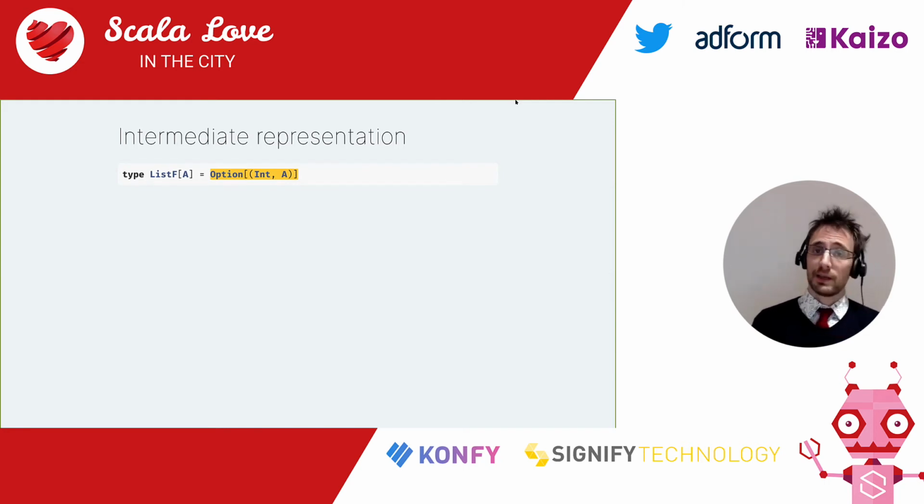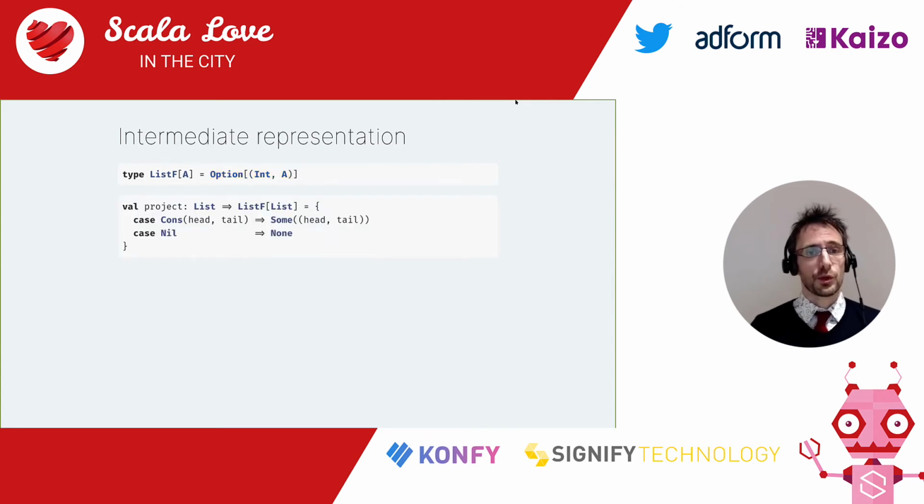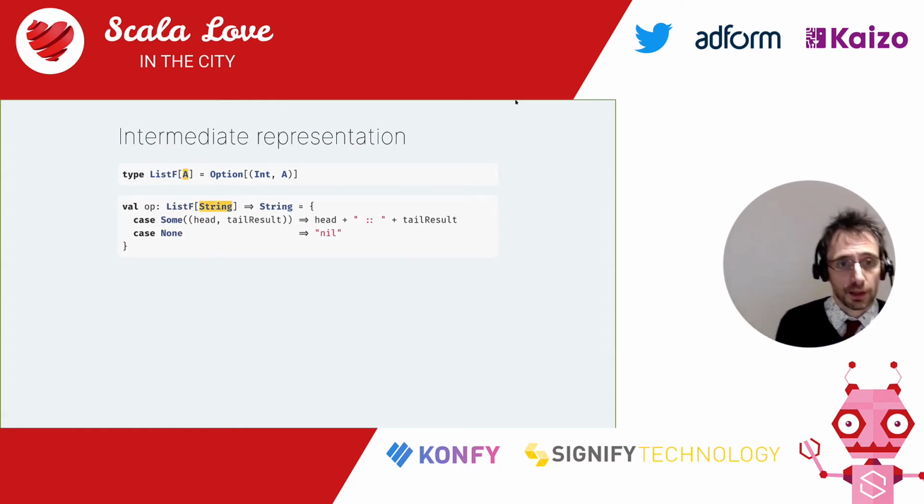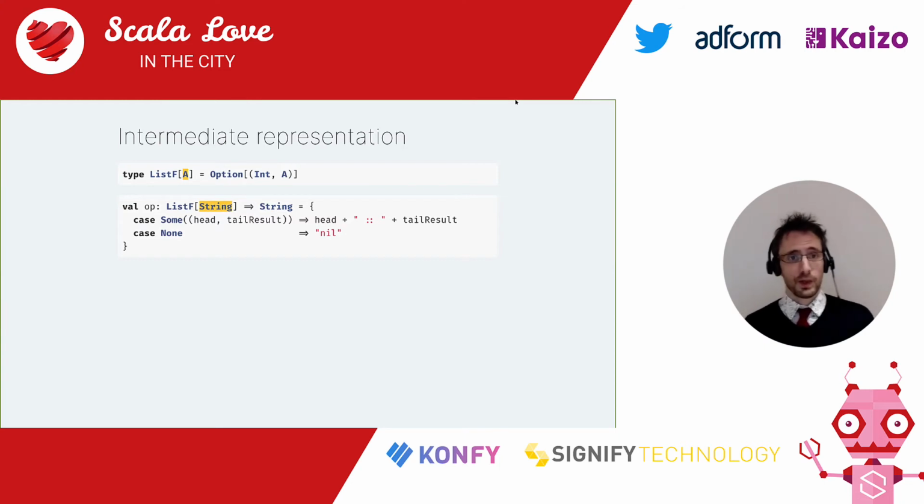And we use that listf of A type in two places at the moment. We use it when we project a list into listf. And in that case, A is a list. So when we project a list, we take the list and we map the A parameter to the type of the recursive part of the list, its tail, so list. And in the case of up, the type parameter is string, because we're not working with a list anymore. We're working with a solution of the problem to the list.